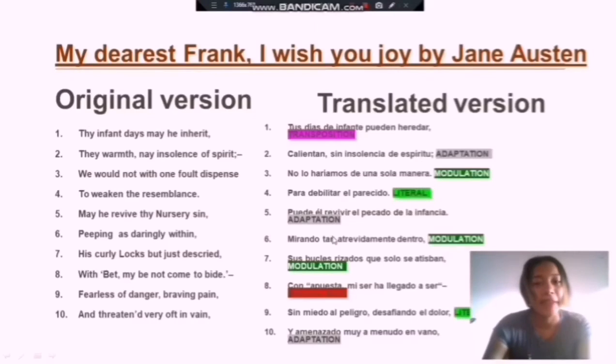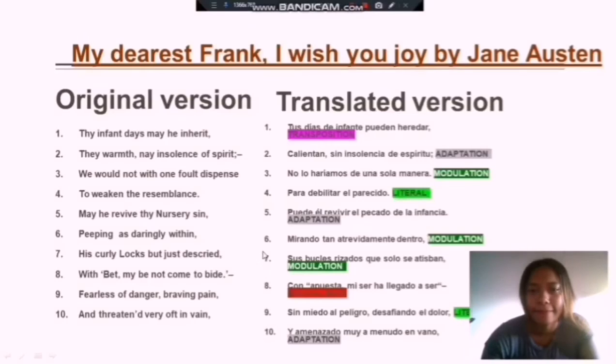And in line 5, we can find adaptation. Adaptation, also called cultural substitution or cultural equivalent, is a cultural element. We replace the original text with the one that is better suited to the culture of the target language. So here we find, may he revive the nursery sin. Puede él revivir el pecado de su infancia. The word nursery in Spanish would be guardería, rather than infancia, but we adapted it to look for the sense in English.